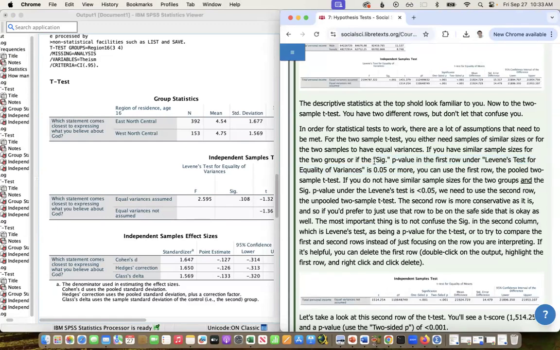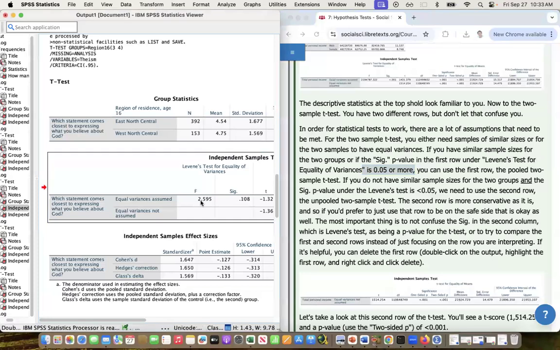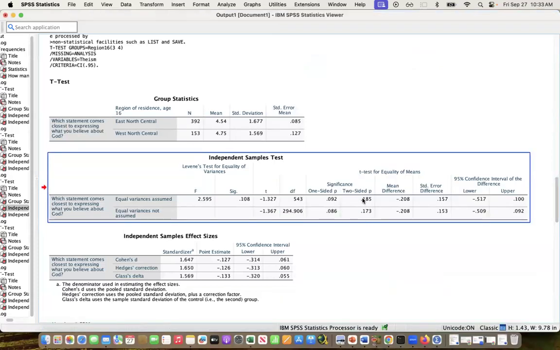it says that you can use the first row if either you have equal sample sizes or if this is 0.05 or more. So we can use the first row, but you're also welcome to use the second. You'll see it doesn't change anything in terms of the significance here. They're both more than 0.05 and more than 0.1, so they're not marginally significant or significant.